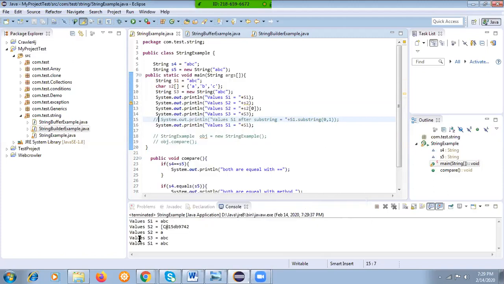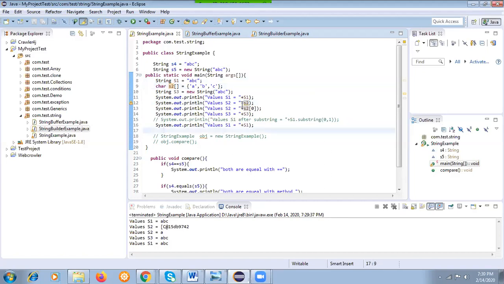Running the Java application, you see the value of s1 is abc. For the value of s2, it is printing basically the memory address, so it will not print any value here, because we cannot print the value of an array like this.